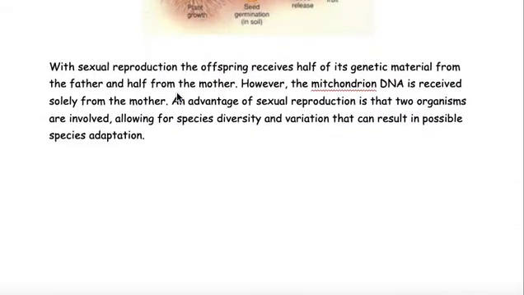With sexual reproduction, the offspring receives half of its genetic material from the father and half from the mother. However, the mitochondrial DNA is received solely from the mother. An advantage of sexual reproduction is that two organisms are involved, allowing for species diversity and variation that can result in possible species adaptation.